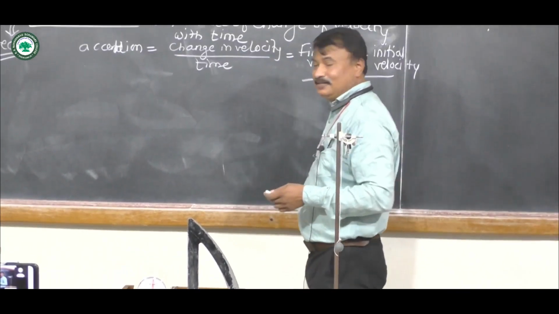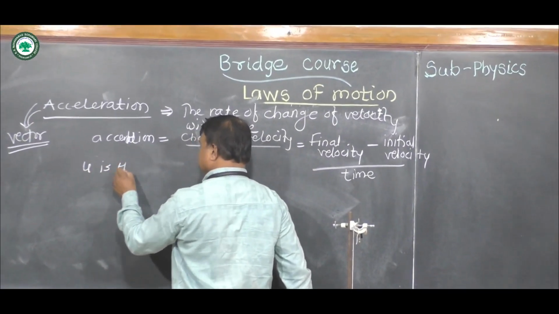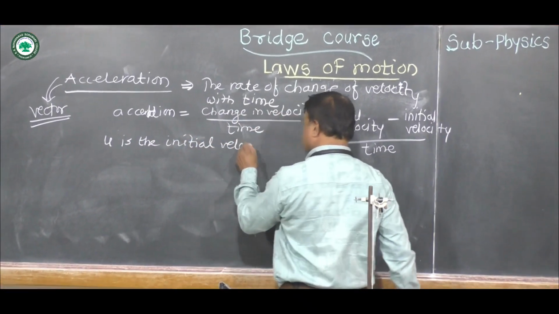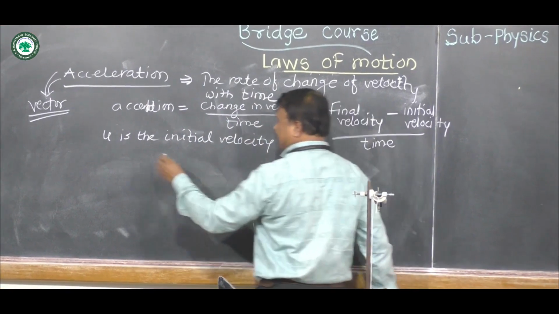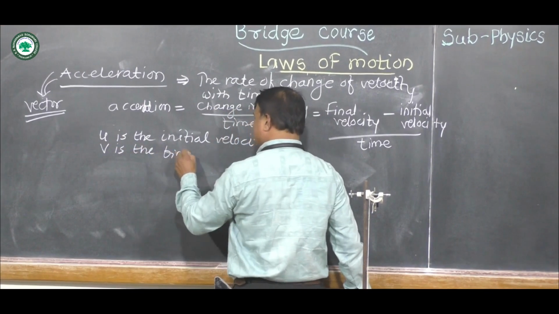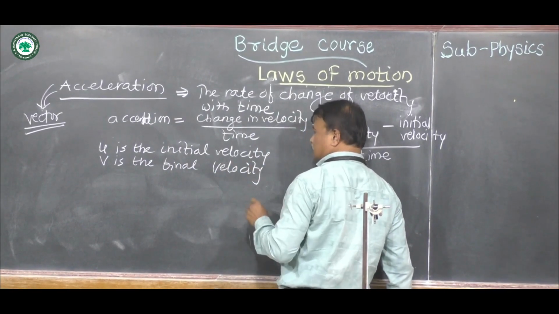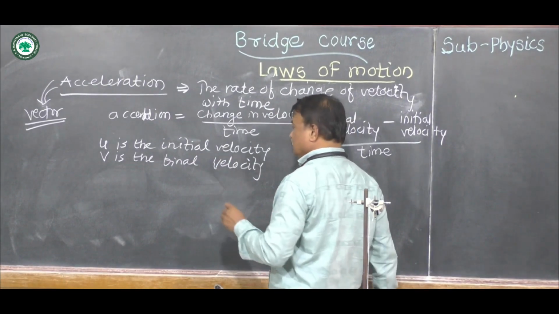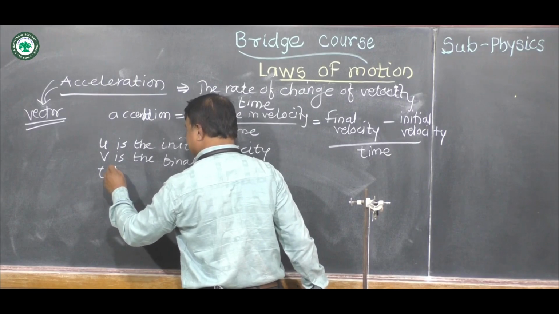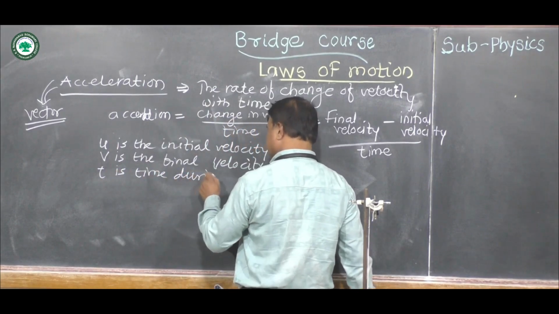Then the formula will become, so u is the initial velocity and v is the final velocity, and the time taken by the body is t. t is the time during the motion.